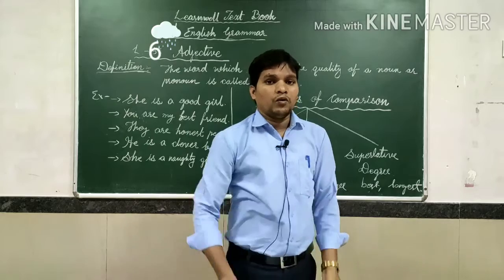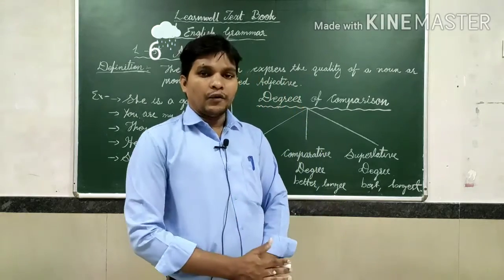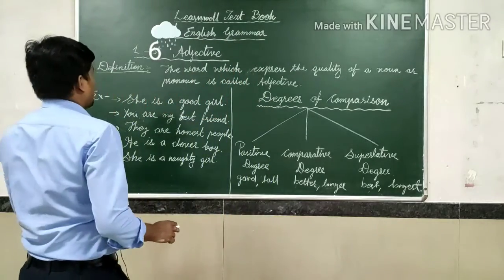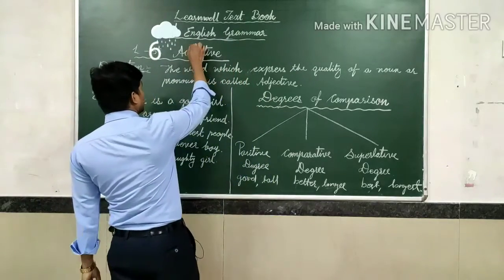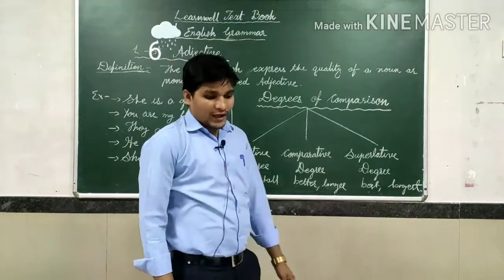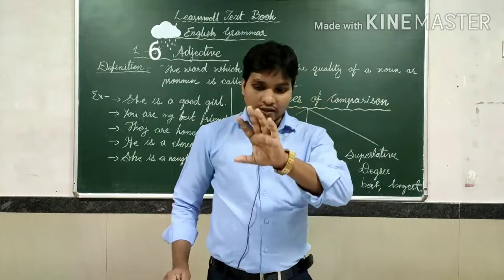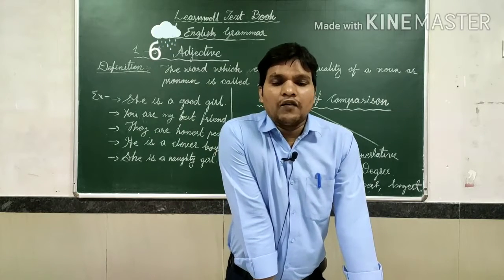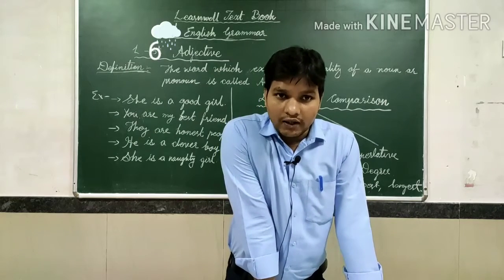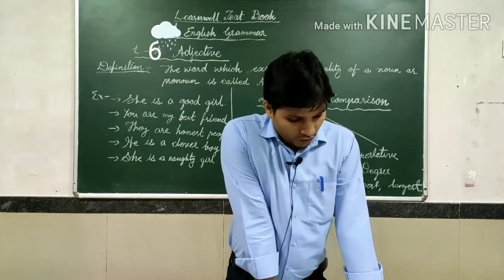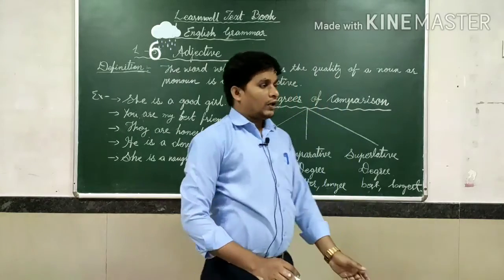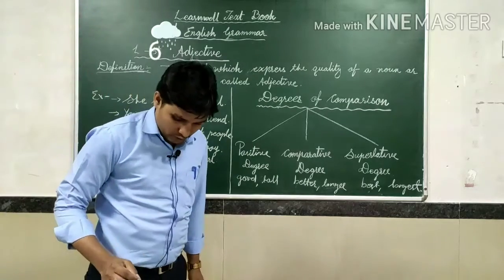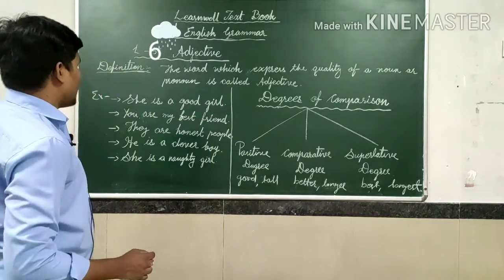So, students, today we are going to discuss the 6th chapter of 4th standard English grammar. The lesson name is adjective. In the previous class, you might have read some little bit idea of adjective in 3rd standard. So today we are going to discuss only the definition and its degrees of comparison.